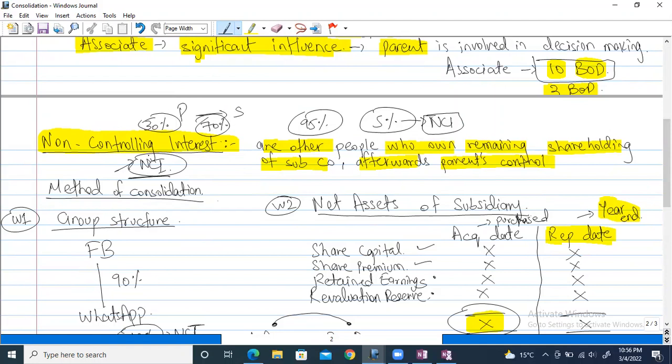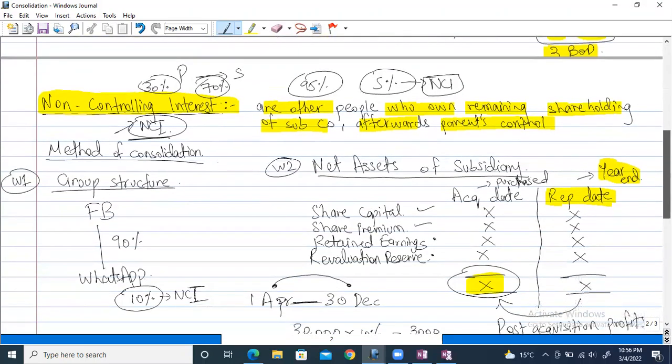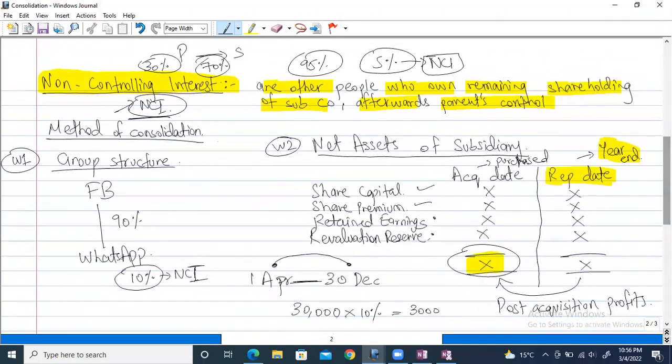Now we'll discuss shortly the 5 workings over here, right? In detail we'll be doing the questions hopefully in the next class, but we have to discuss these workings today. Okay. Now there are 5 kinds of working right now. Again, let me remind you, we are studying the financial position.